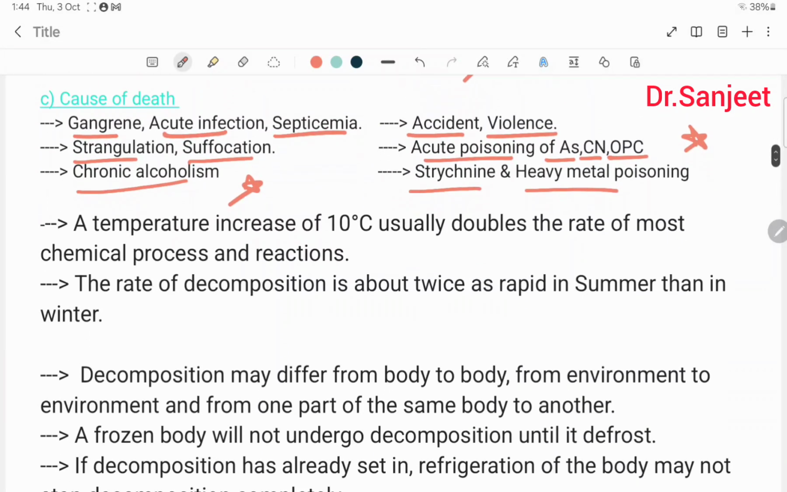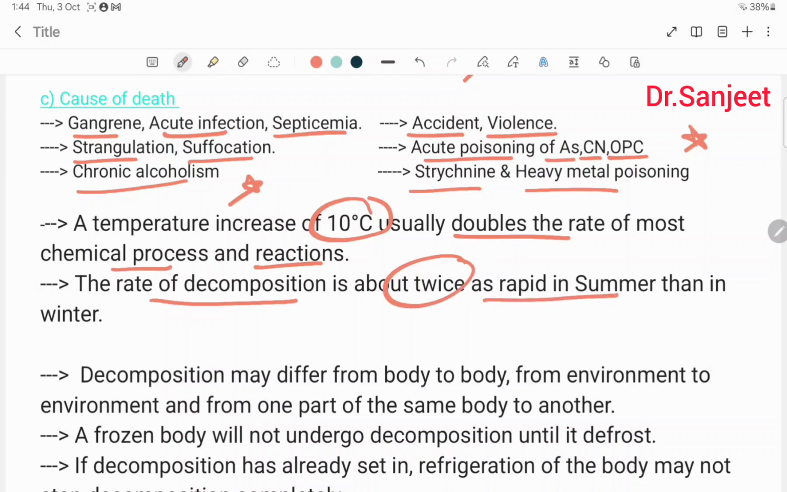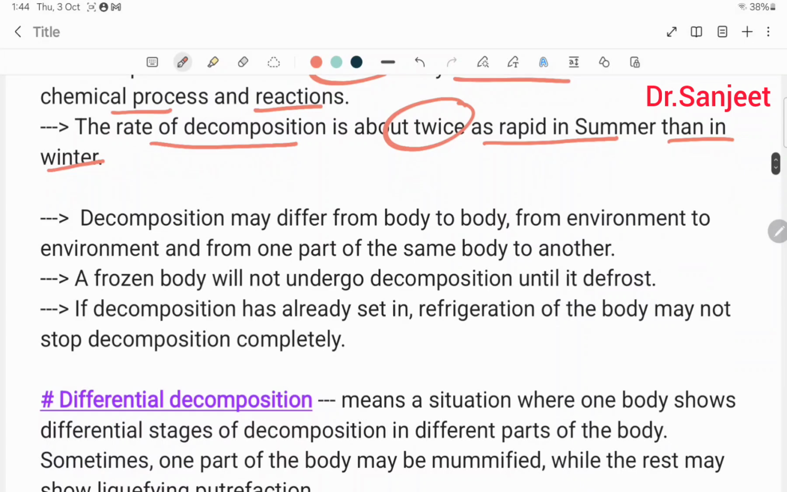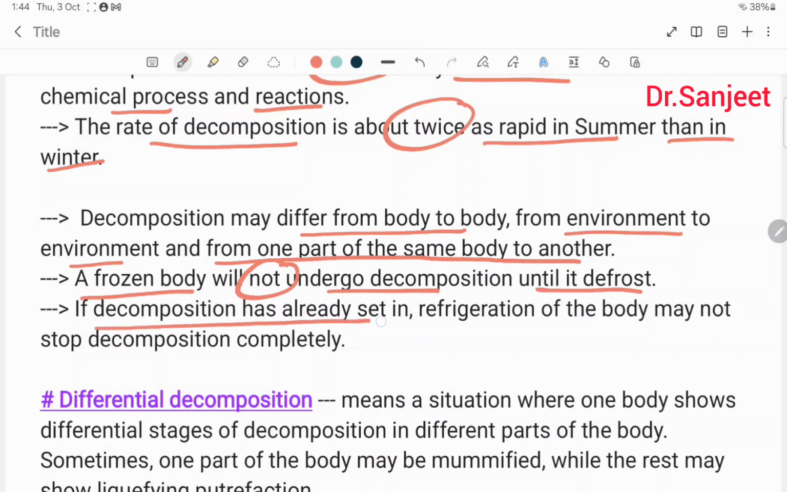A temperature increase of 10 degrees centigrade usually doubles the rate of most chemical processes and reactions. The rate of decomposition is about twice as rapid in summer than in winter. Decomposition may differ from body to body, from environment to environment, and from one part of the same body to another. A frozen body will not undergo decomposition until it defrosts. If decomposition has already set in, refrigeration of the body may not stop decomposition completely.